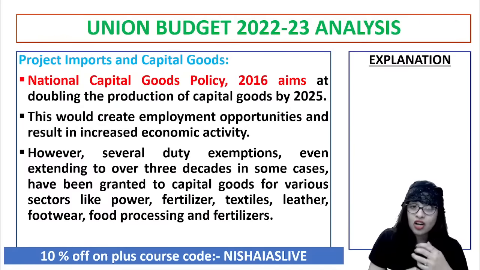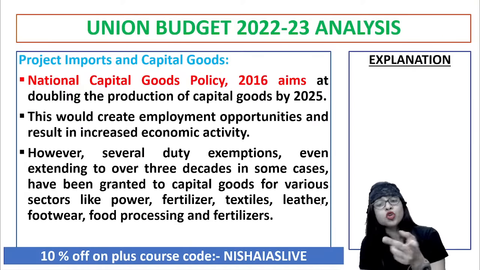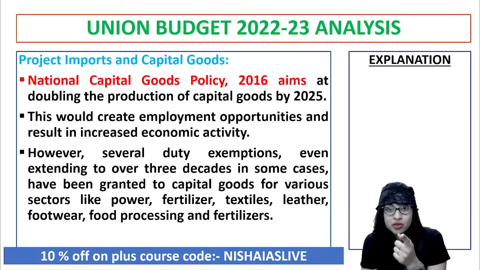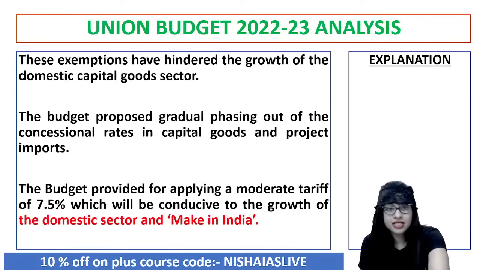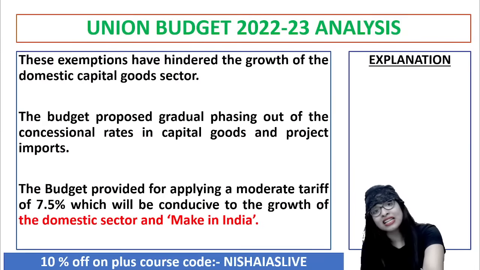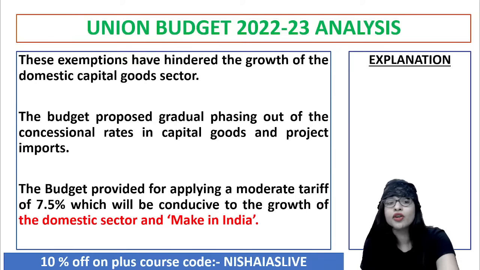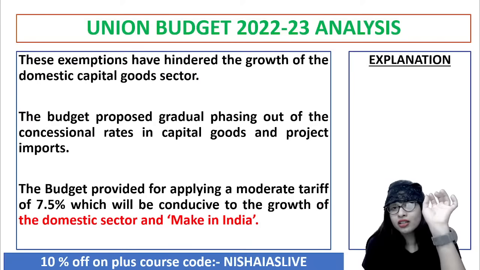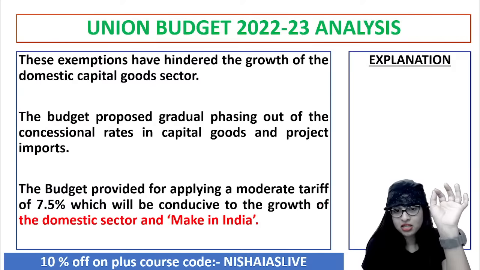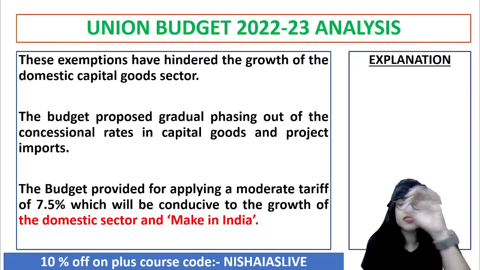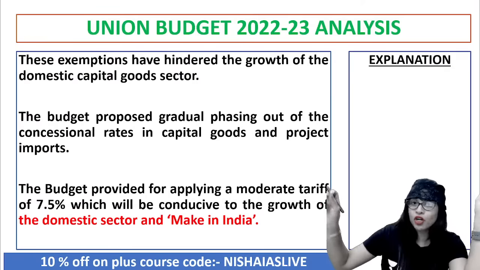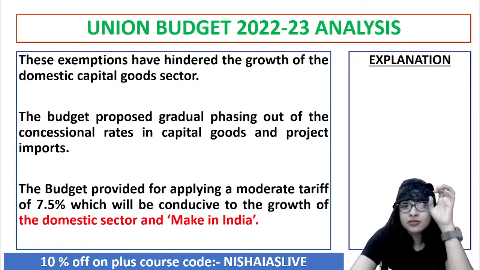But today, in the context of GST, especially footwear and textiles, don't you think it has been increasing? They did it before, but today what are they doing? They are kind of reversing it. And now it is said these exemptions have hindered the growth of the domestic capital goods sector, due to which they said they're not even going to do it hereafter. Thus the budget provided for applying a moderate or decent tariff of 7.5%, which will be conducive to the growth of the domestic sector, and thereby the biggest policy made in India. Clear?